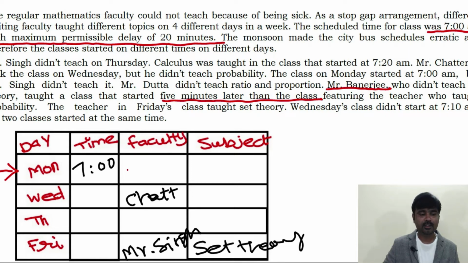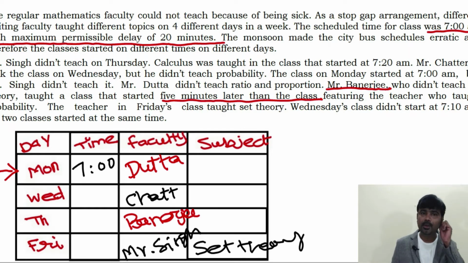So we can fill here directly: the name of the faculty should be Datta. Only 2 faculties are left. Banerjee did not take the class at 7 a.m., so the remaining faculty is Mr. Datta. The name of the faculty for Thursday, that's very simple, Banerjee.